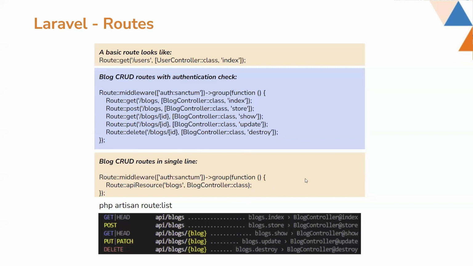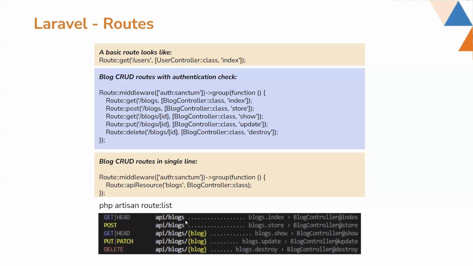If you want to see the currently made routes, you can just type php artisan route:list in the Laravel CLI, and it will give you some output like this, where you can see the route endpoints and where they are connected. Like in the below part, you can see that blocks.index is connected to BlockController@index, meaning there is this block controller and there is an index method which is connected to the blocks.index route.